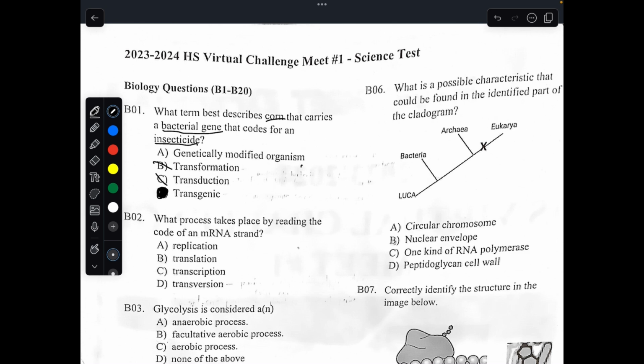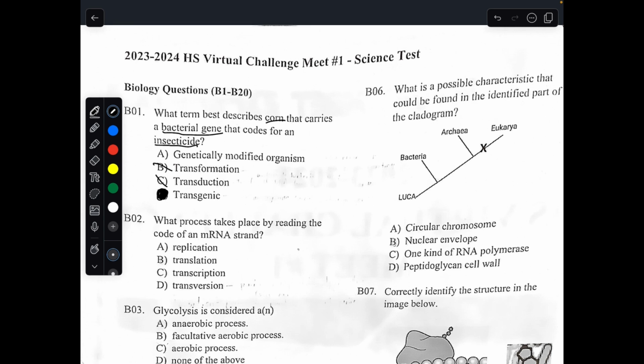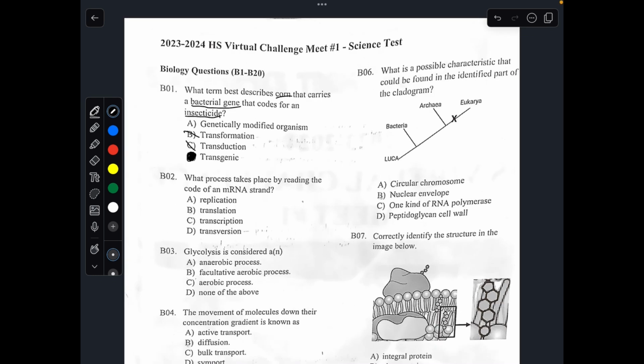GMO, honestly, the reason why GMO is wrong is because it's way too broad. There's so many different ways organisms can be modified, and transgenic is way more specific than GMO. So the answer to number 1 is D.